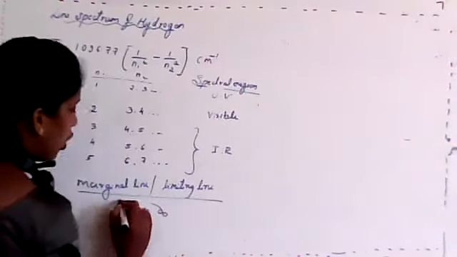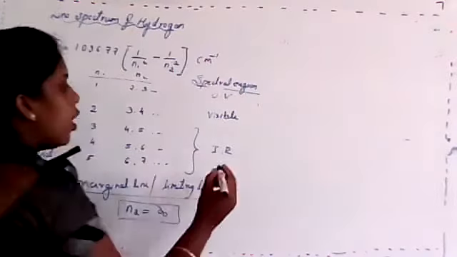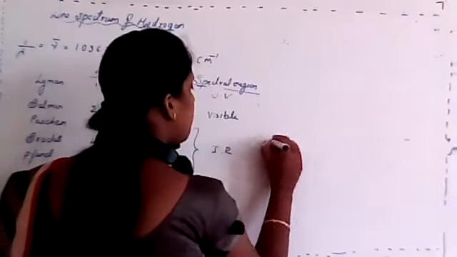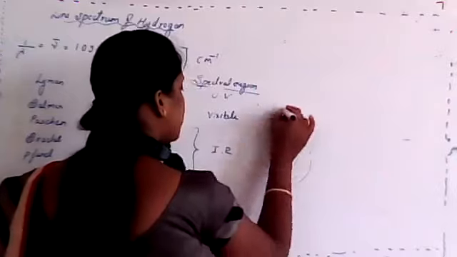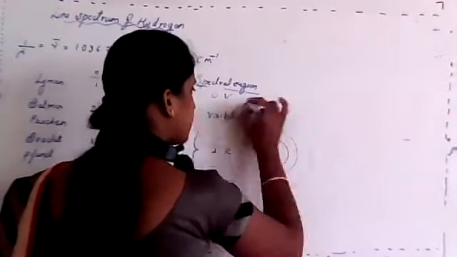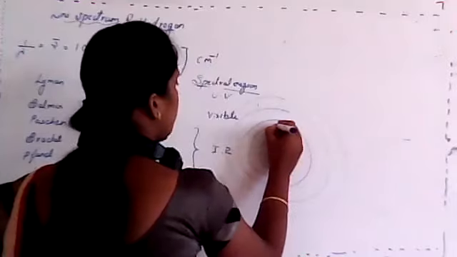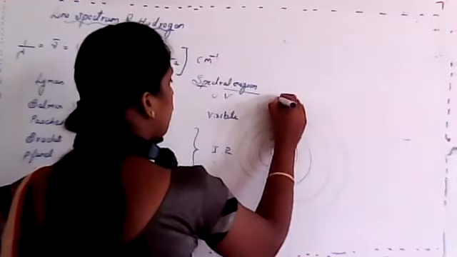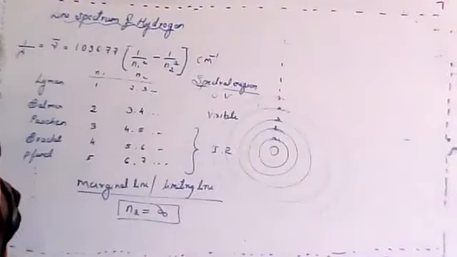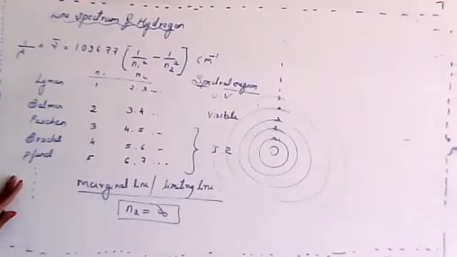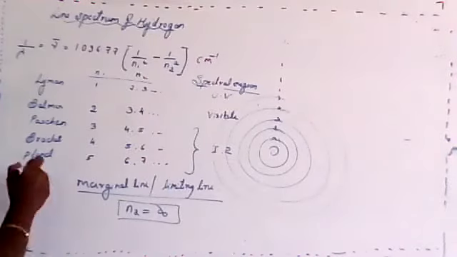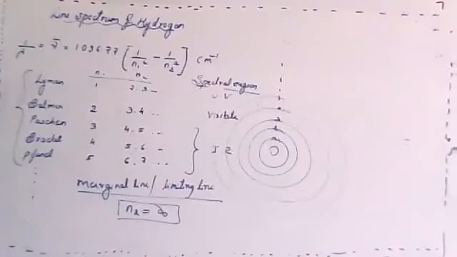So the value of n2 is equal to infinity, because I already told you there are a number of orbits around the nucleus, that is n equals 1, 2, 3, 4, 5 and so on. There are several series of lines also, but those are unnamed, and we consider only these 5.